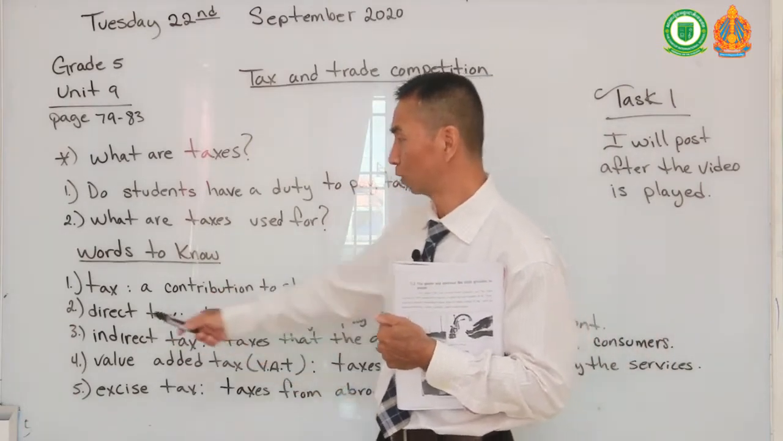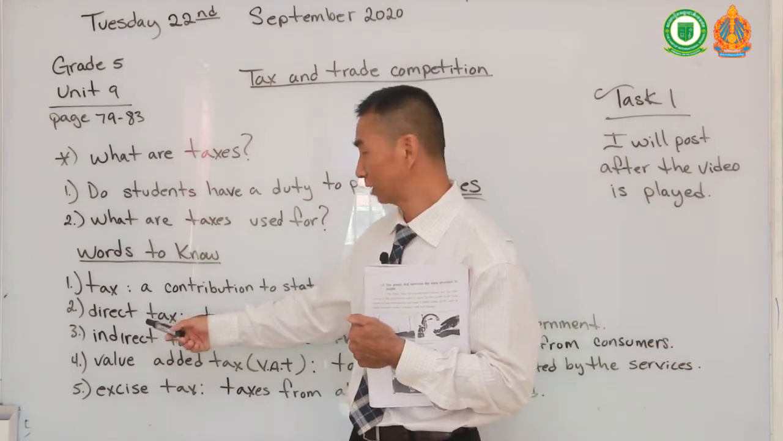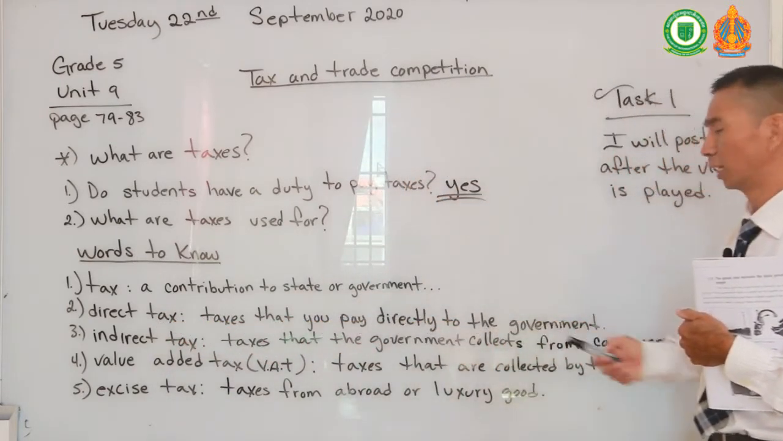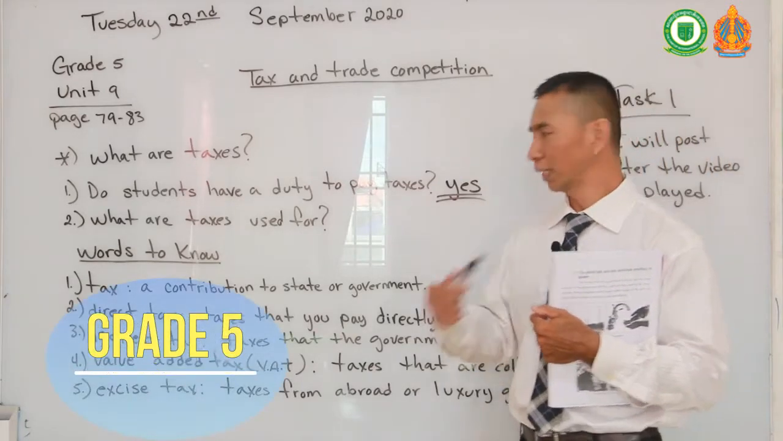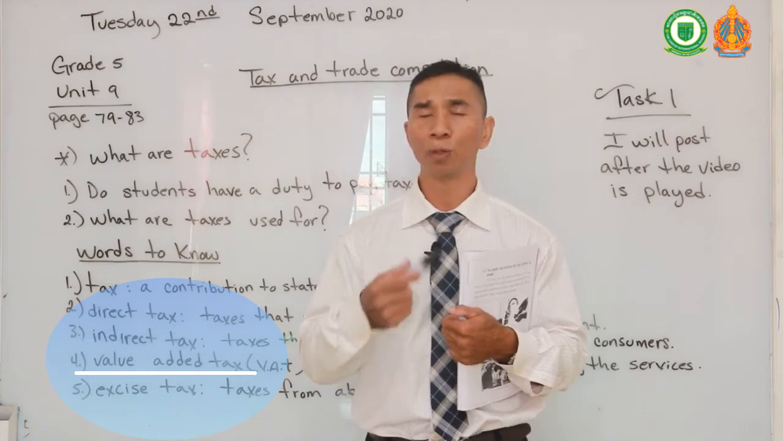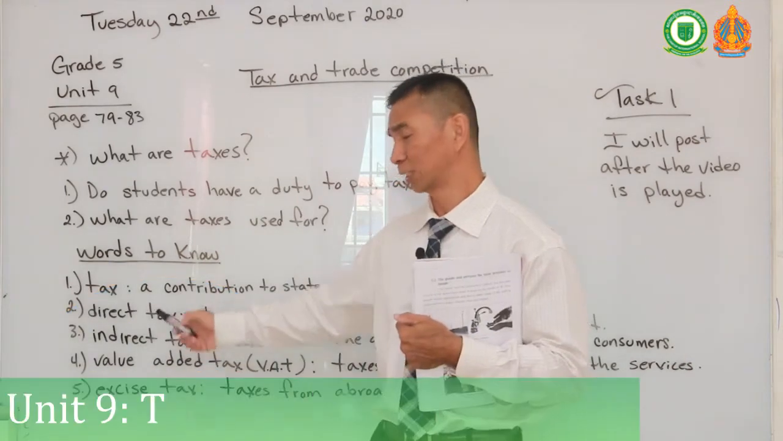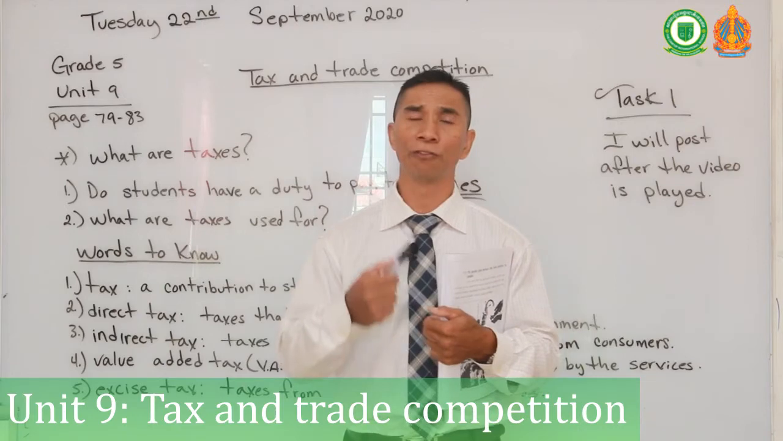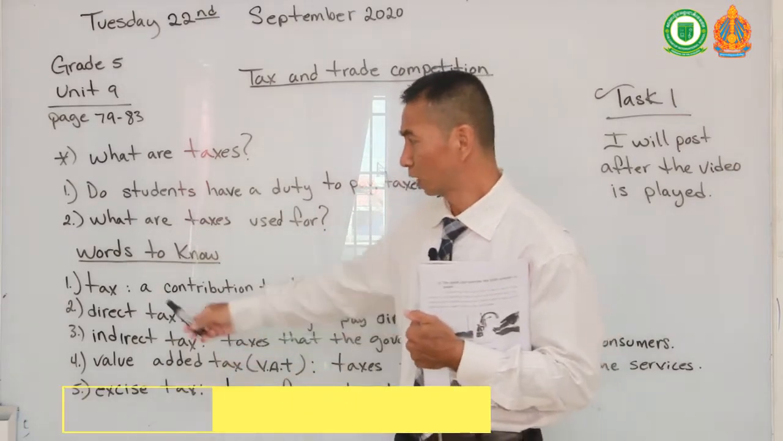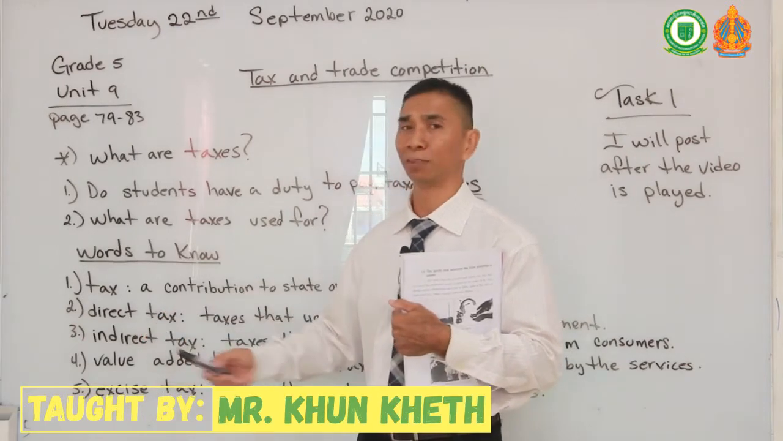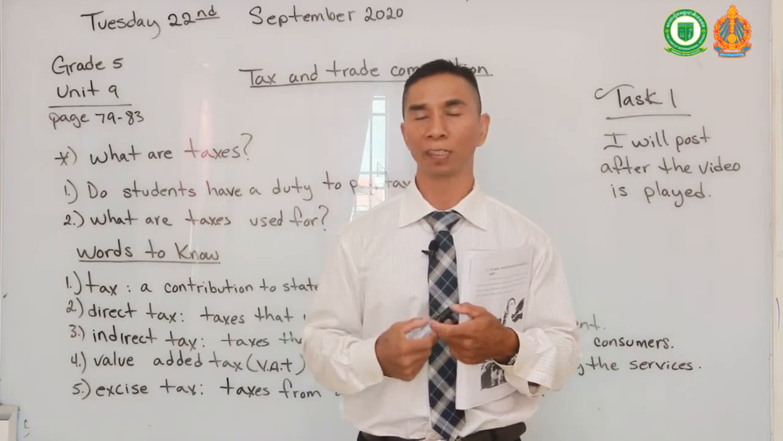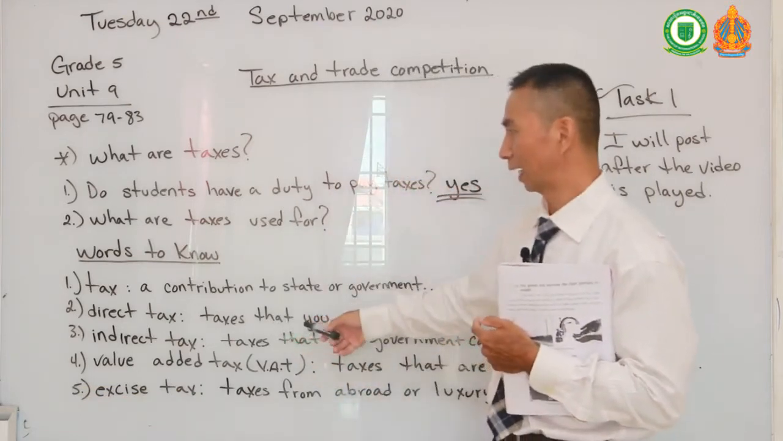Now we're going to direct tax. A direct tax is a tax that you pay directly to the government. So what kind of taxes do you pay directly to the government? Do you or your family pay any direct taxes to the government? Does your family own any properties here in the city? If they do, they will have to pay a direct tax, meaning they have to pay money to the government directly for that property. That is called a direct tax.